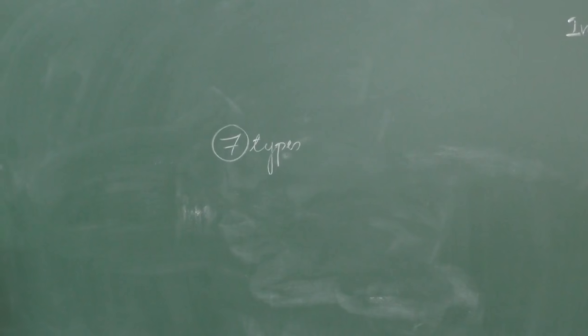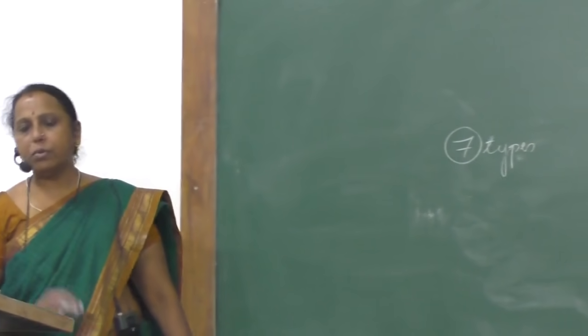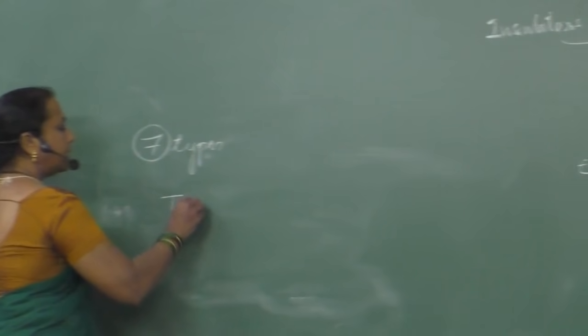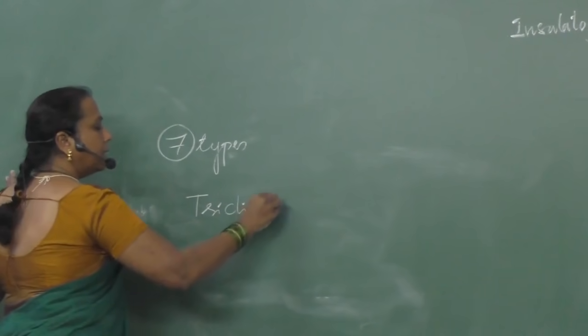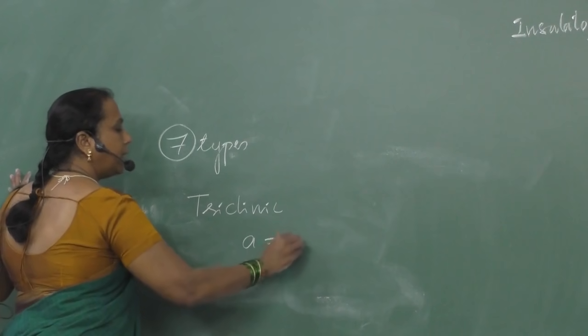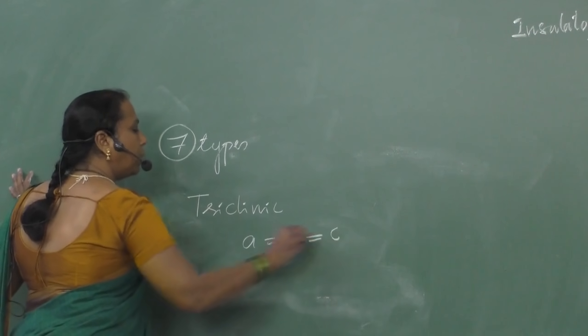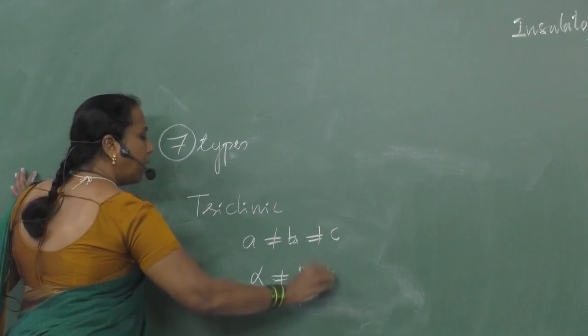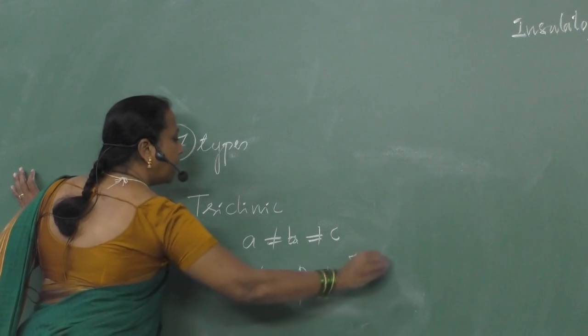Name any one crystal system for which only primitive unit cells are possible. You can remember, it is triclinic. Triclinic, in which all the edges are different, unequal, and all the angles are not equal and not equal to 90 degrees.